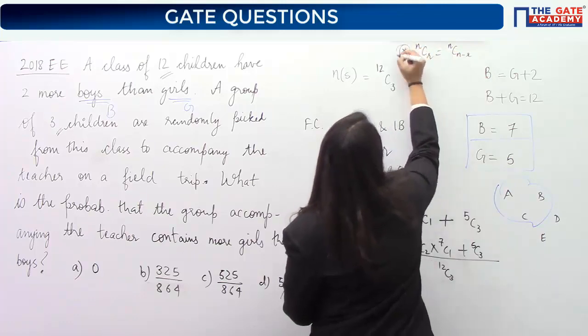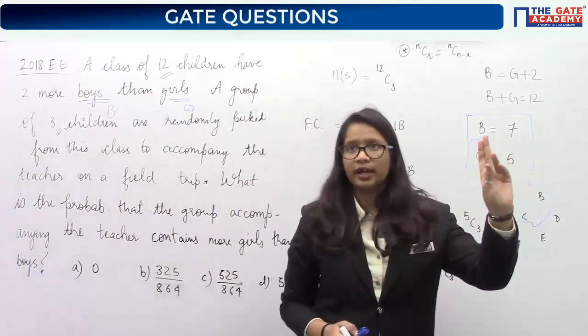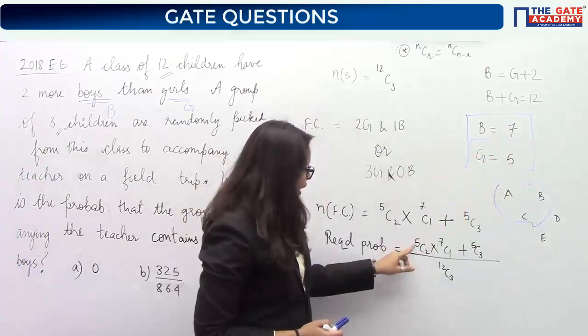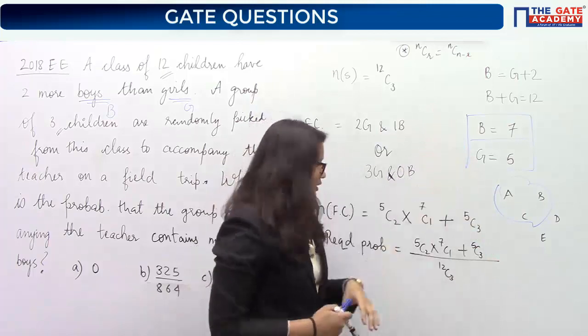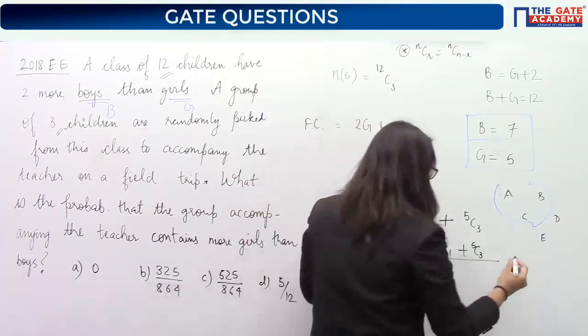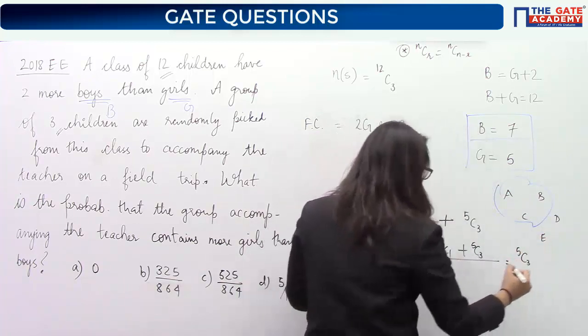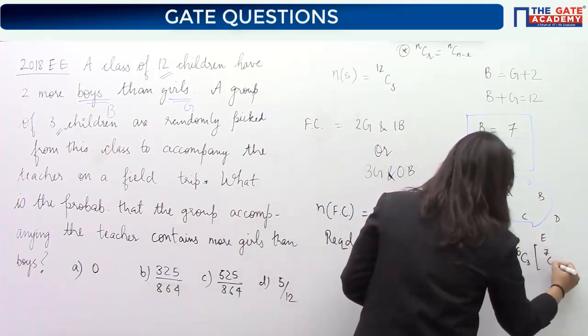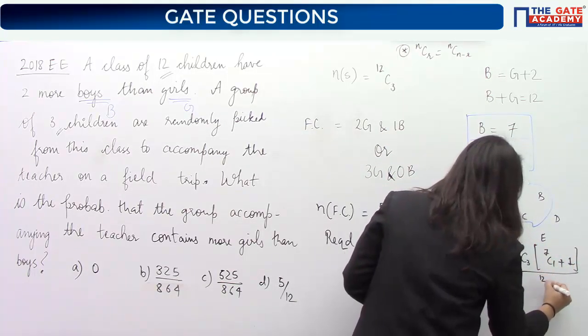This is a property. Have you understood this? NCR will always be equal to NC(N minus R). So 5C2 is equal to 5C3 from that logic. Yes? So I can take out 5C2 or 5C3 as common. I have taken this out as common. And there is 7C1 plus 1 here, divided by 12C3.